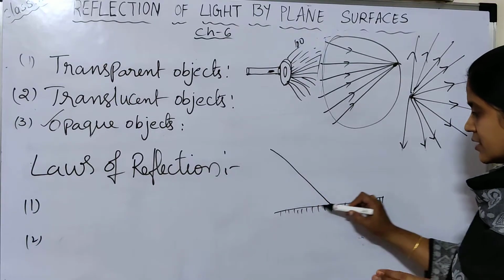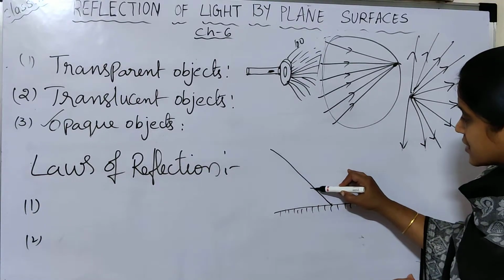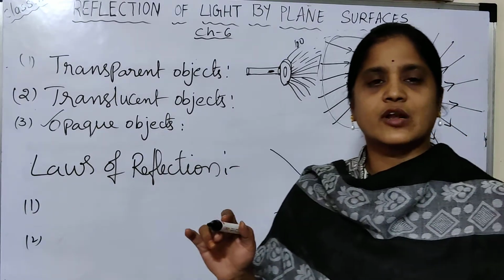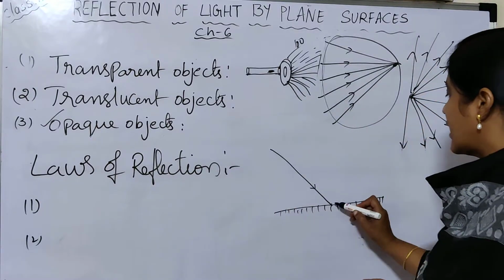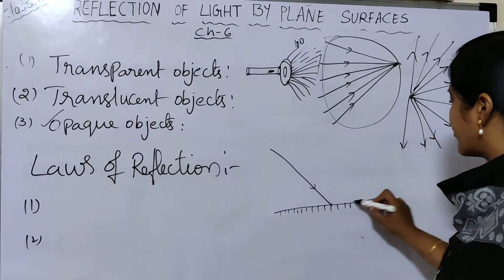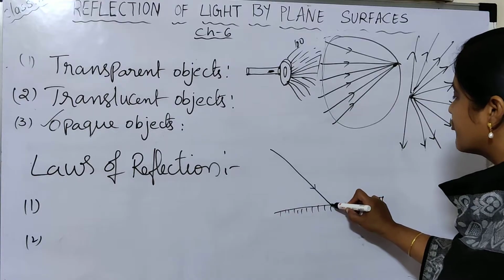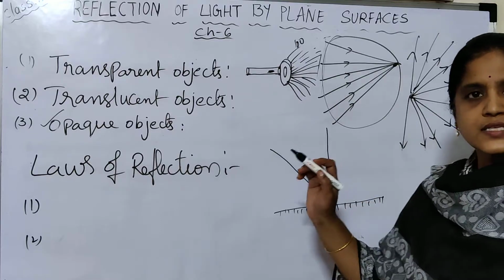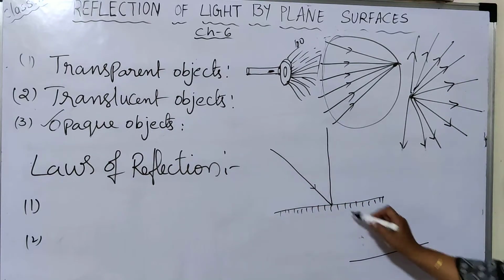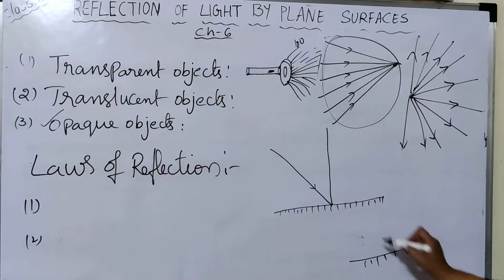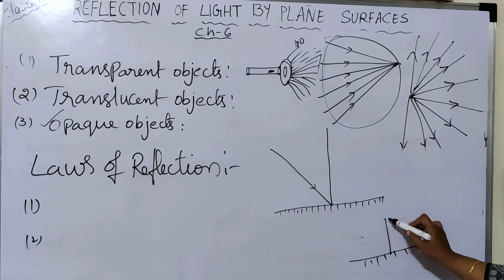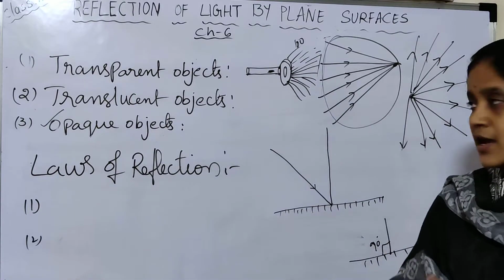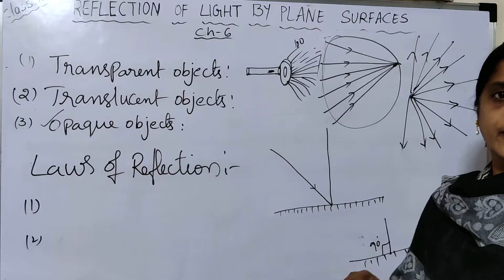This ray is called the incident ray. Where it touches the surface, at that point, if you draw a normal. What is a normal? For this plane surface where the incident ray is touching, if you draw a line perpendicular, making an angle of 90 degrees, that line we call the normal.